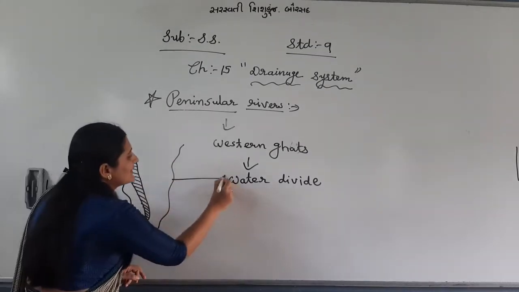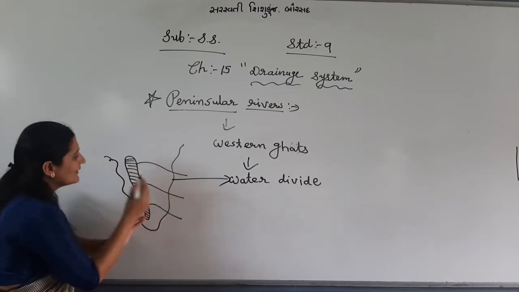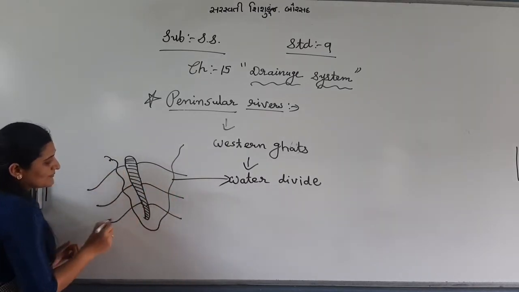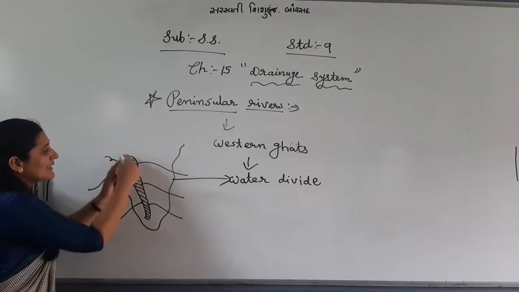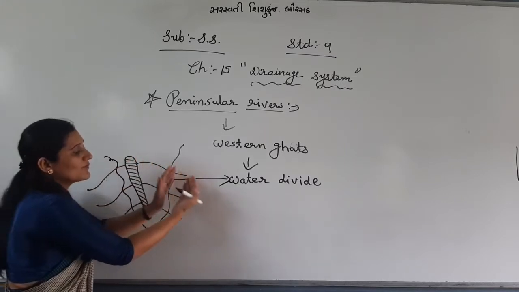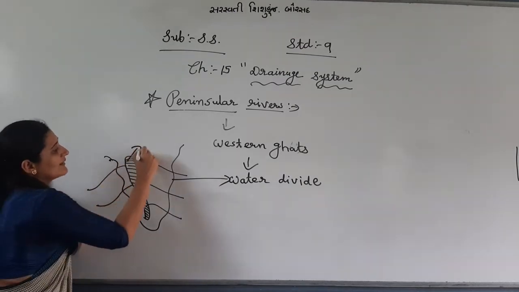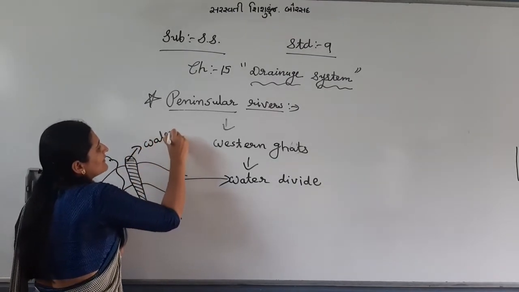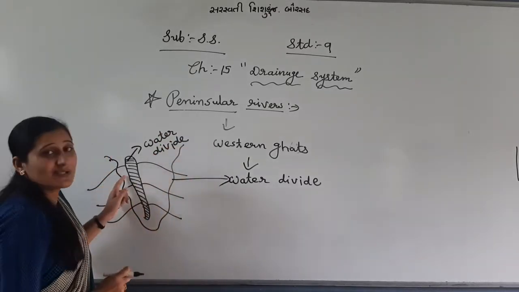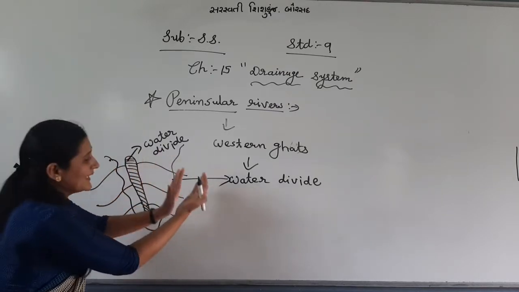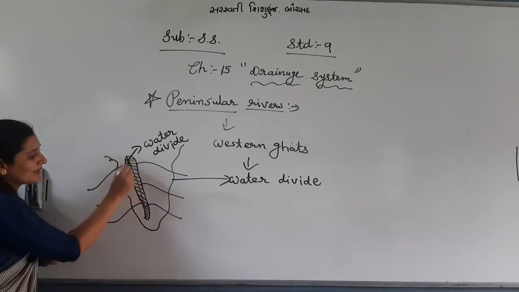So how does it work as a water divide? Rivers flow from the east side and rivers flow from the west side. Let me repeat. This is the south part of India. These are the Western Ghats. Some rivers flow to the east side and some rivers flow to the west side. This way the Western Ghats work as a water divide, because some rivers flow east and some flow west.